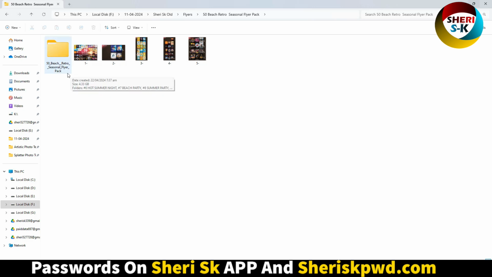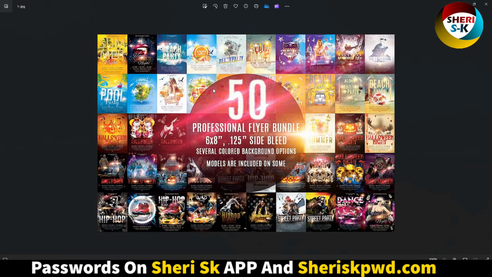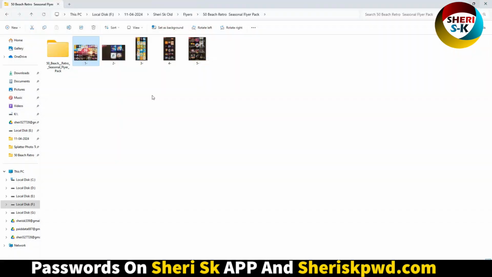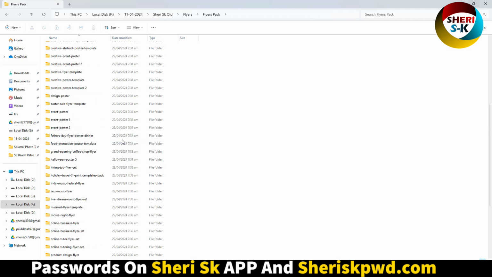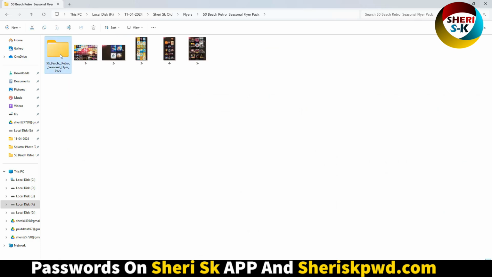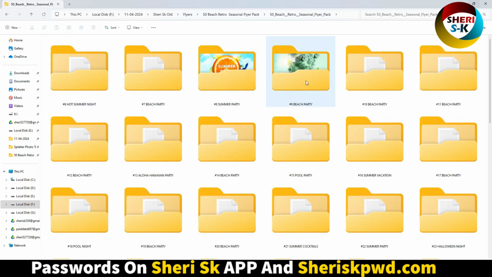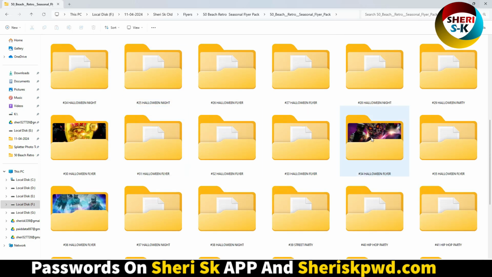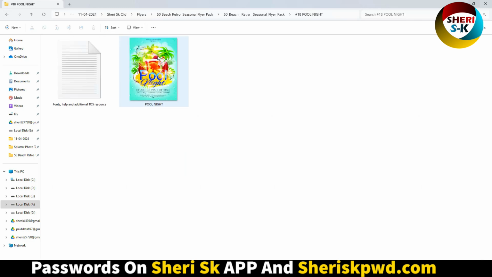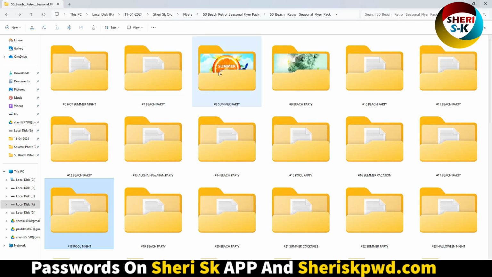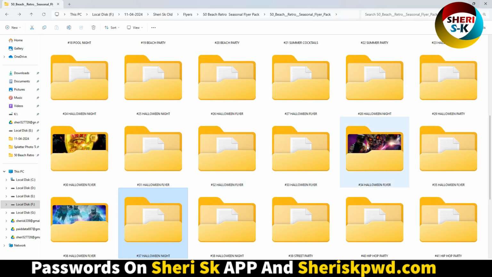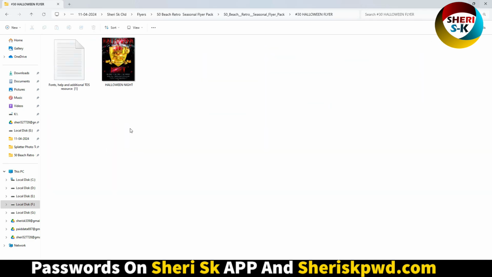Okay, here 50 beach. First preview. Okay, and next here 58 pack, I mean 58 flare. Open this one, beach party. These files are PSD: pool night, summer party. That means all files are fully editable. You can customize in Adobe Photoshop.